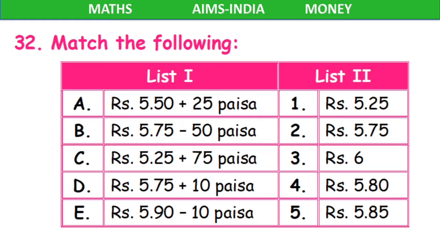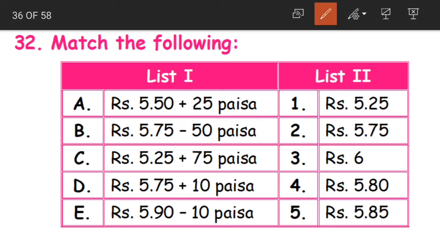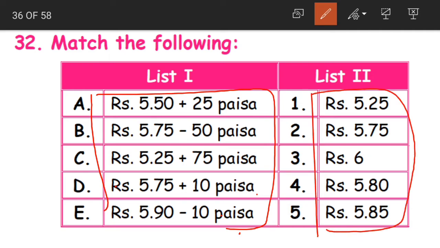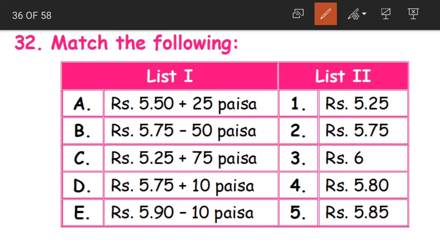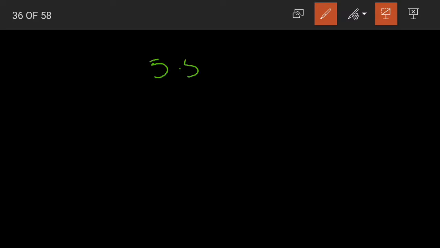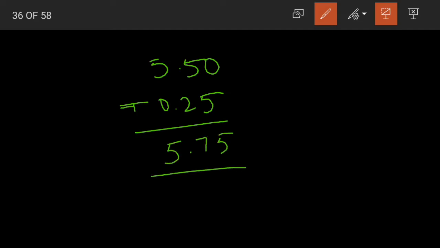Okay. Next question, match the following. Here in list 1 we are given a few amounts, addition and subtraction of amounts, and in list 2 we have the values we get by adding or subtracting. Now we need to match the items in list 1 with the items in list 2. If you look at the first one, 5 rupees 50 paise plus 25 paise. When we add them together, 575. So the answer will be 5 rupees 75 paise.